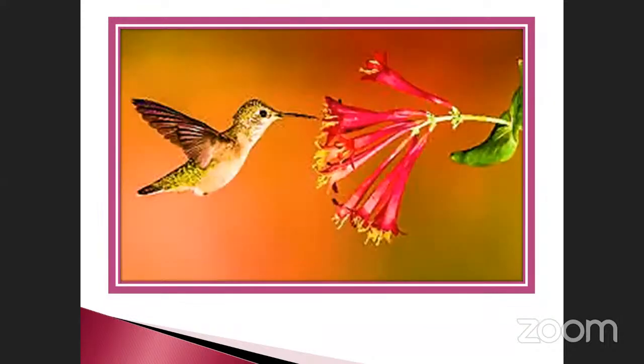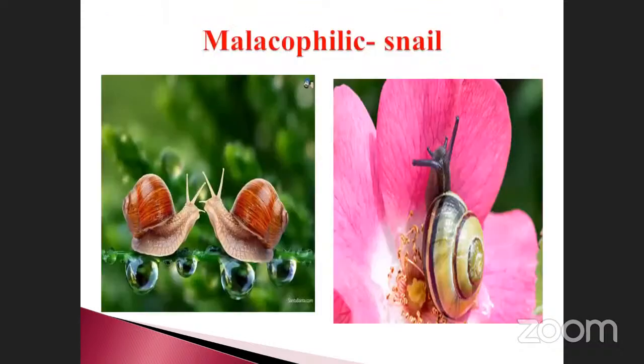See, this is also another type. All are the same, but this is the inflorescence. In an inflorescence, a single branch contains more number of flowers. So this is also another type. What is malacophilic? It is nothing but pollination that takes place by snails. This is very, very important. Many times they have been asked.